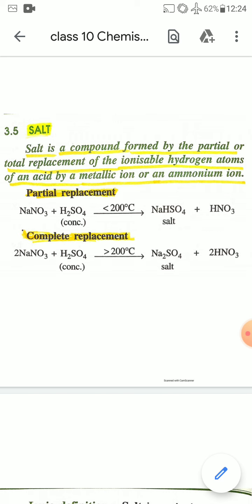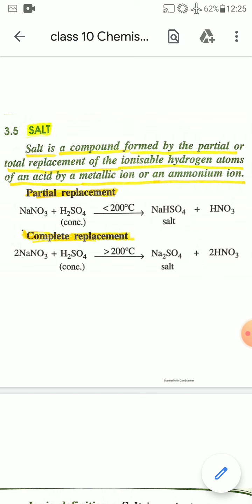And this is my last video on chapter 3, because the remaining part of this chapter is not included for your board exam. Okay, so today I'll discuss salt and types of salt, and the remaining part of this chapter is not included in your board exam syllabus. So today I'll discuss salt and types of salt.